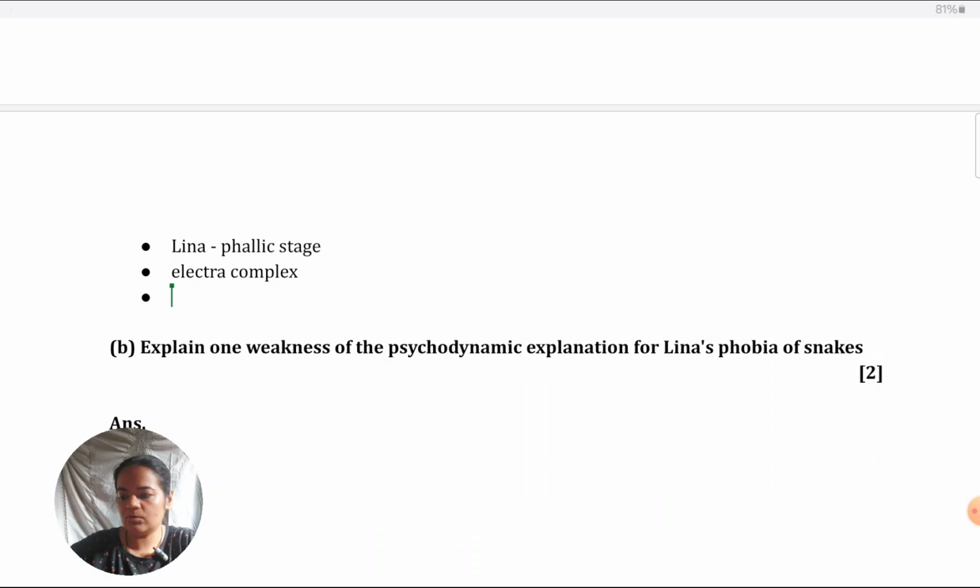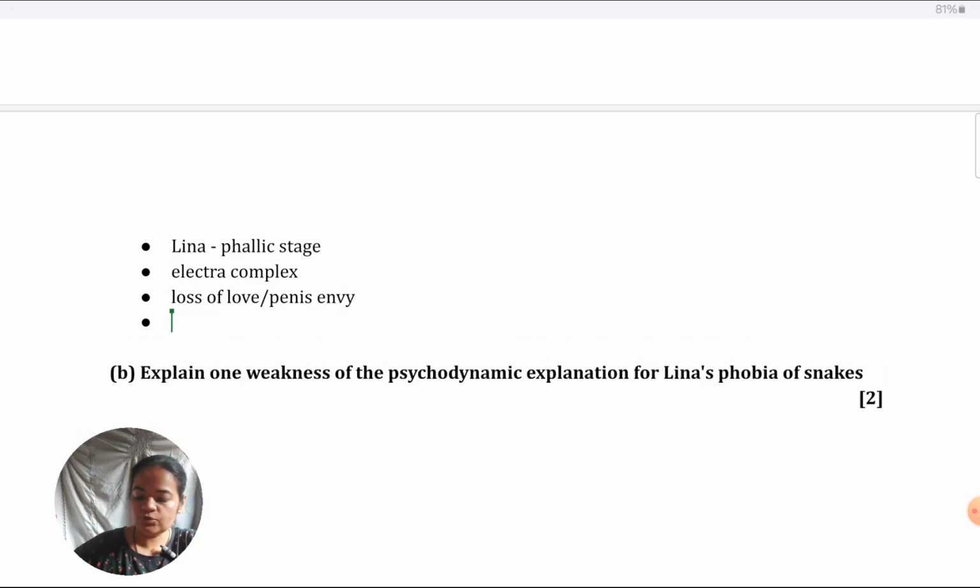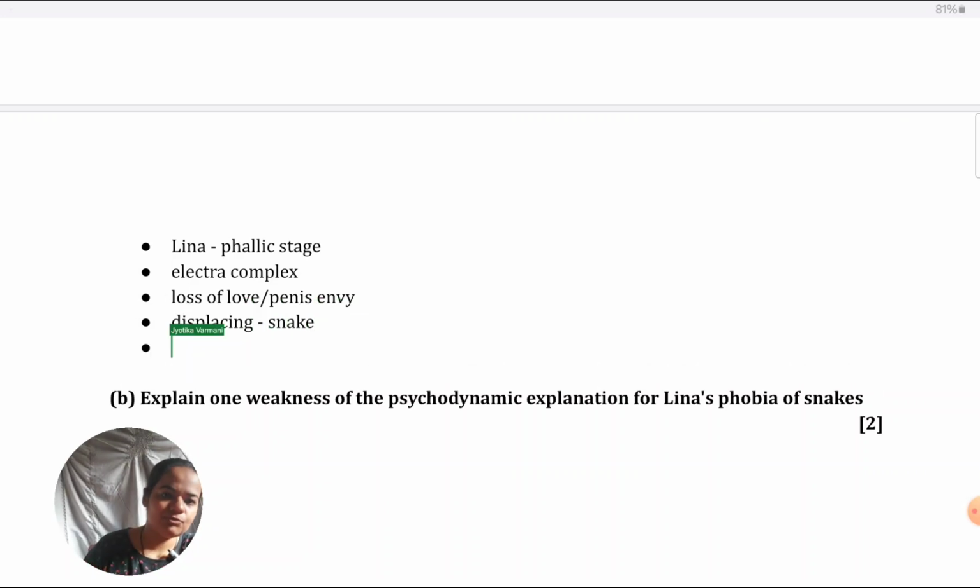So either you can explain loss of love, or fear of, like I said, penis envy. So these might be creating negative emotions in her, and then she's displacing all these negative emotions onto the snake, of which she's feeling phobic. So actually she's not scared of the snake, she has other sorts of fears which she's projecting onto the snake, what is called displacement.